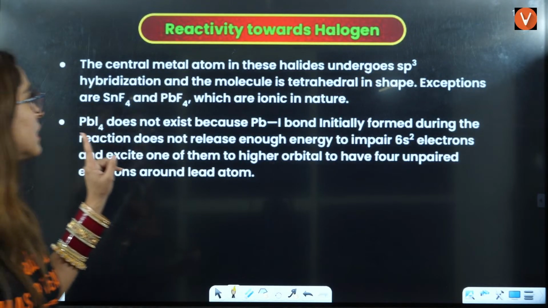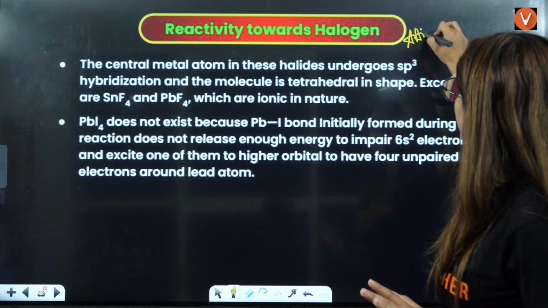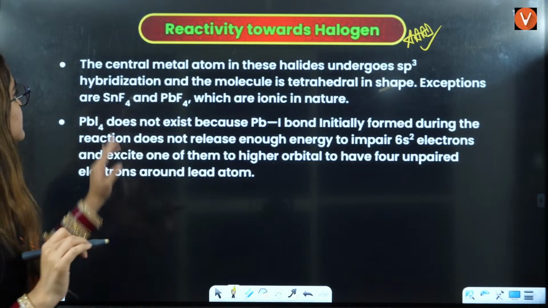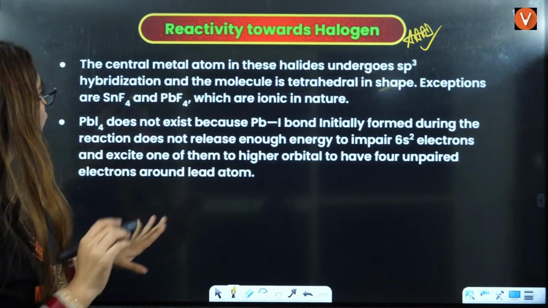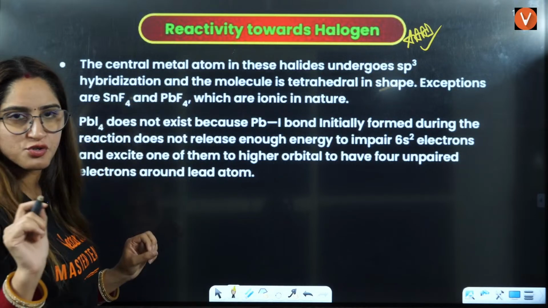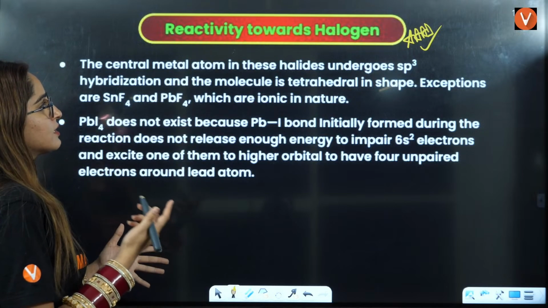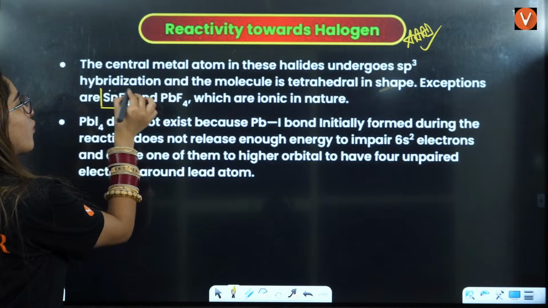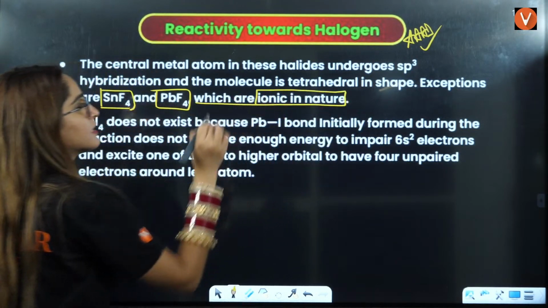Next, this paragraph is also very important. These two paragraphs from your NCERT are very, very important. Here they are saying the central metal atom in these halides undergoes sp3 hybridization. That is true, because the molecule is tetrahedral in shape. Exceptions are SnF4 and PbF4, which are ionic in nature, right?